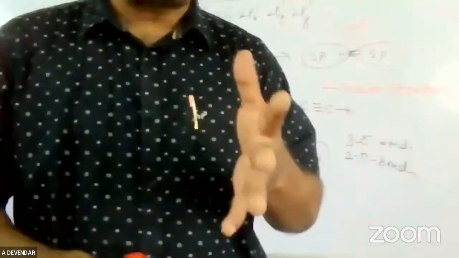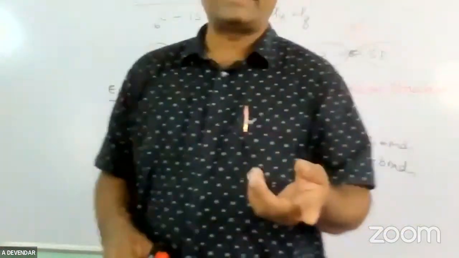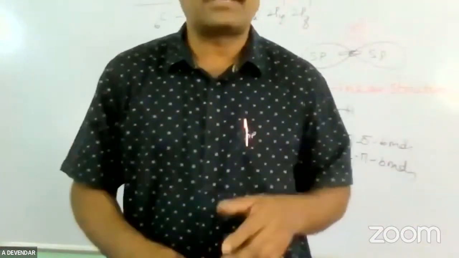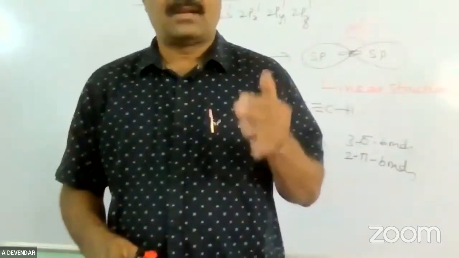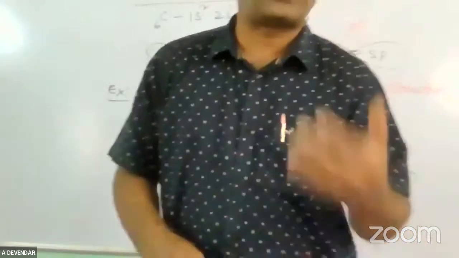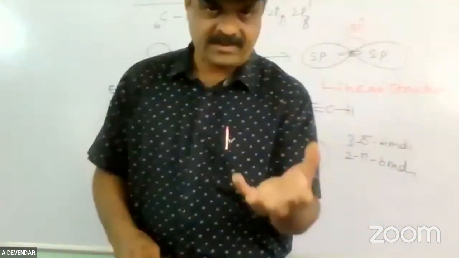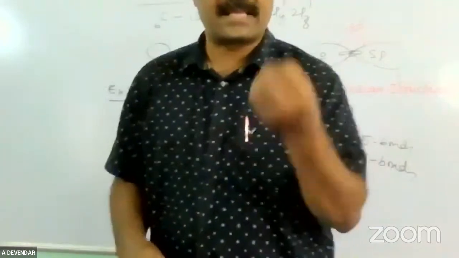So friends, this is about the hybridization. Next we'll learn about isomerism, and also nomenclature: IUPAC nomenclature, how to write the name of an organic compound. What are the rules established by the IUPAC system, the International Union of Pure and Applied Chemistry? It is a society which has given some rules.